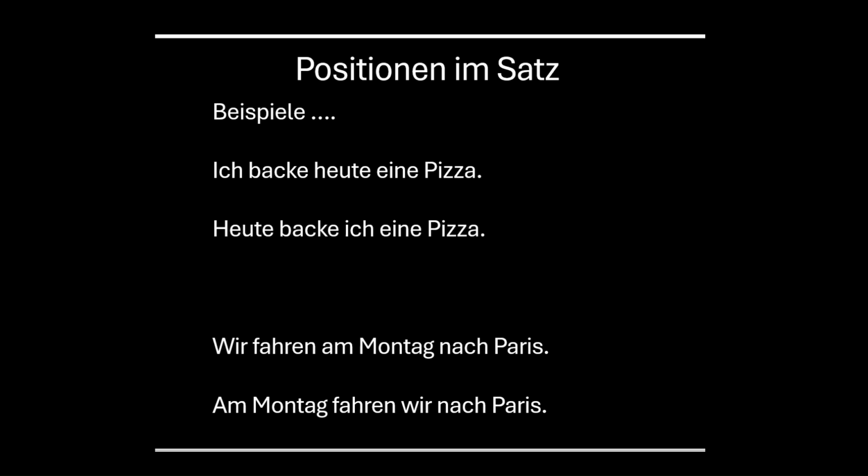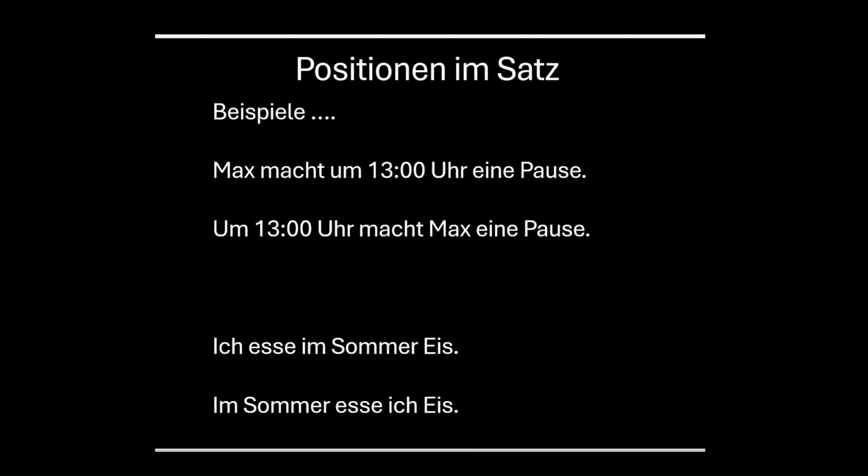Wir fahren am Montag nach Paris. We travel on Monday to Paris. Am Montag fahren wir nach Paris. On Monday we're traveling to Paris, not on Tuesday. That's what it means.